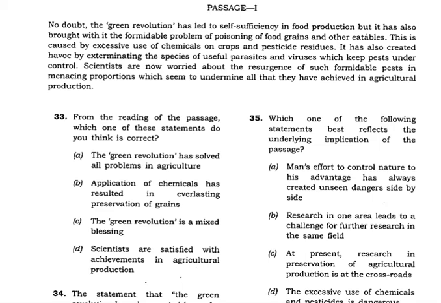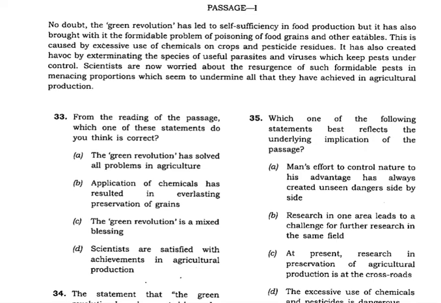Now we will take up the questions on comprehension passage. The first comprehension passage we have seen so far, spotting the errors. Now let us take up the question on comprehension passage.